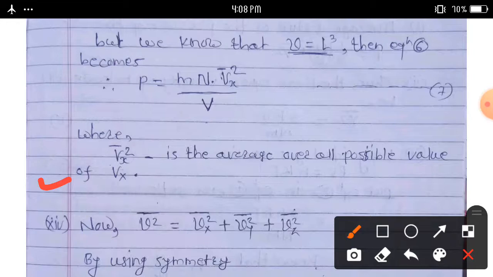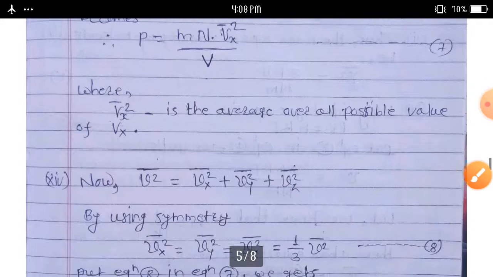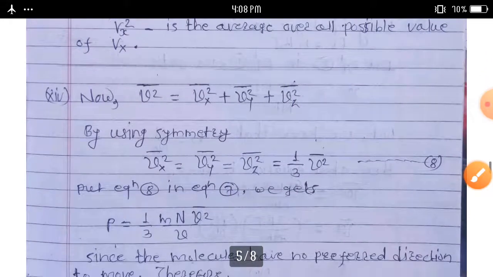Now v square bar becomes v_x square bar plus v_y square bar plus v_z square bar.